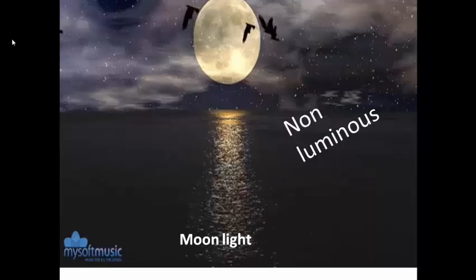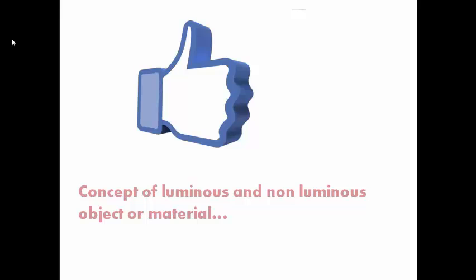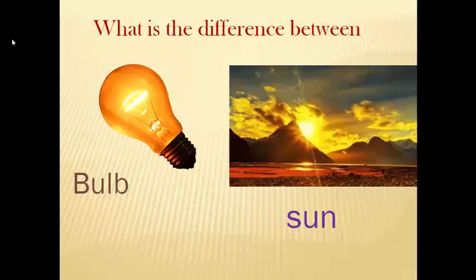It looks bright because sunlight falls on it. So the moon is a non-luminous object and we call this light moonlight. So I hope you have understood the concept of luminous and non-luminous objects or materials.